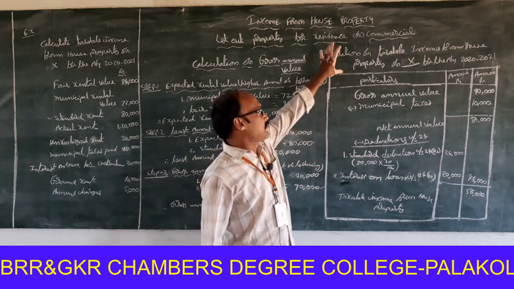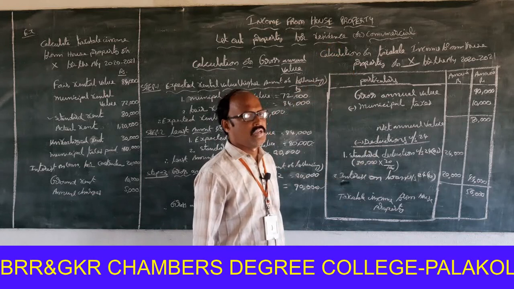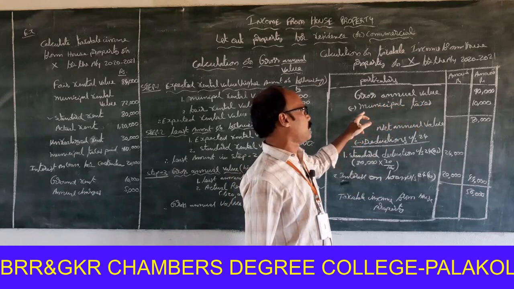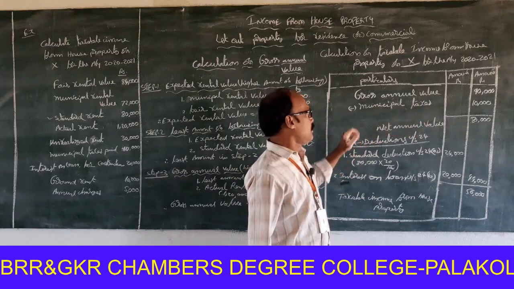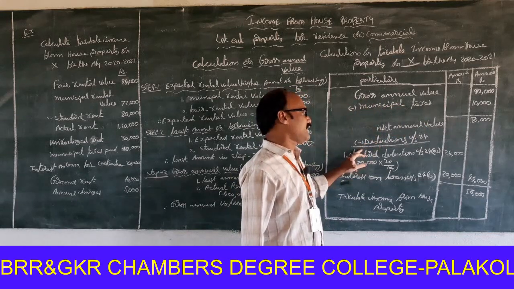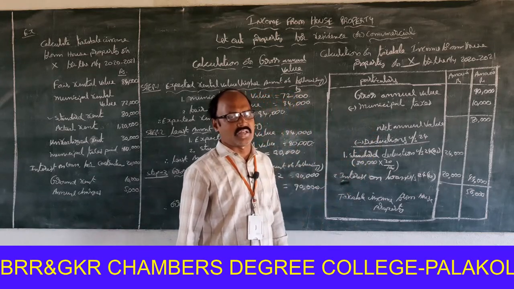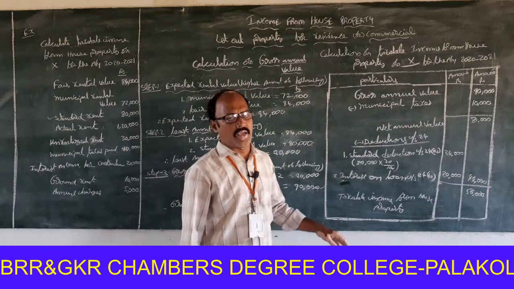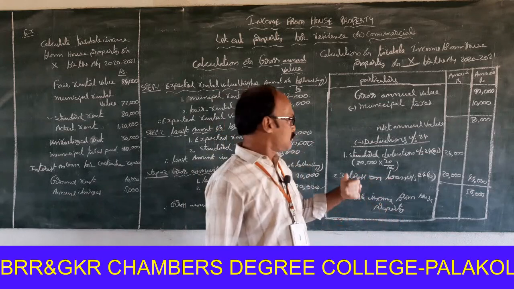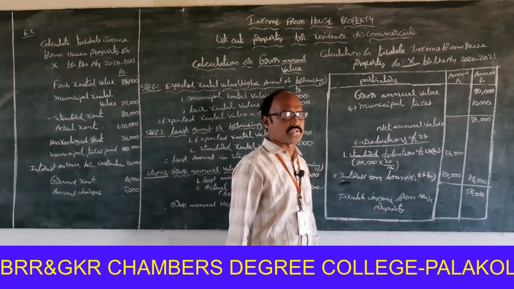Once again, calculation of taxable income from the house property of X for the assessment year 2020-2021. Gross annual value 90,000. Municipal taxes 10,000. 90,000 minus 10,000, net annual value 80,000. Deductions under section 24: first one, standard deduction or statutory deduction under section 24A. We are allowed 30% standard deduction on net annual value. So 80,000 into 30 by 100 is equal to 24,000 rupees.